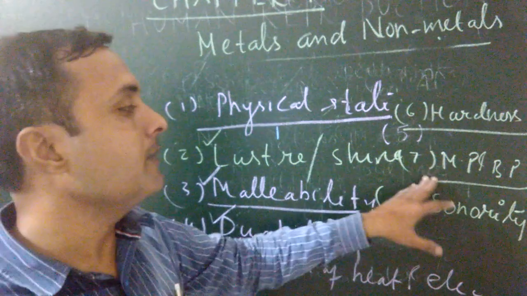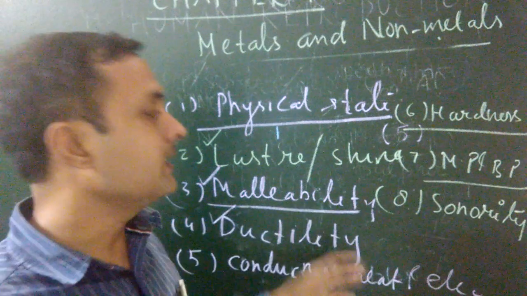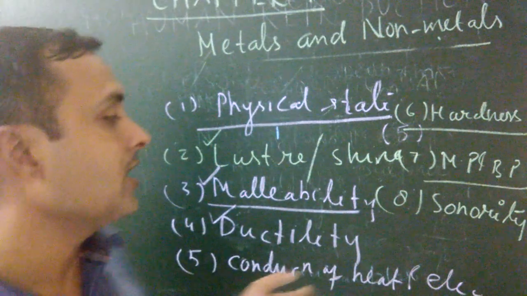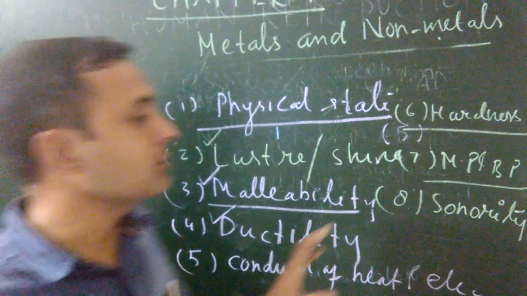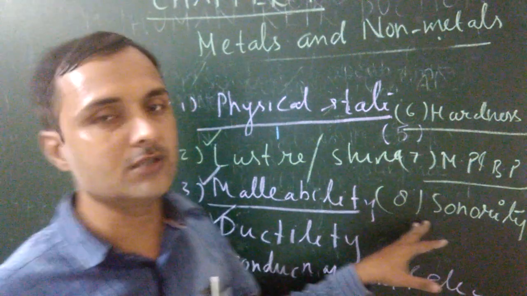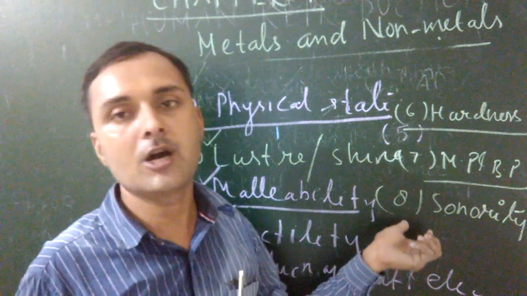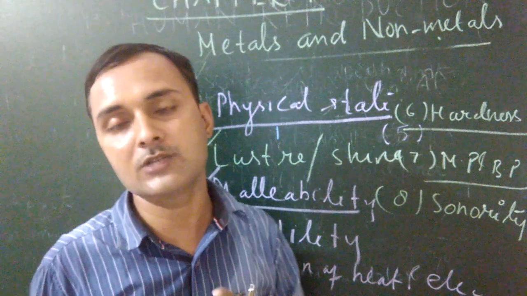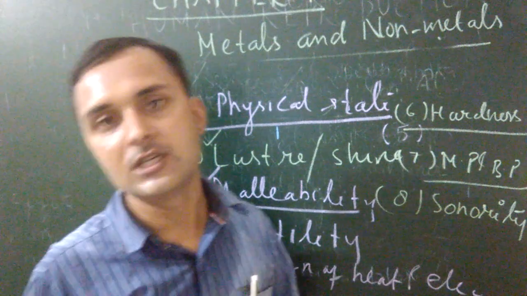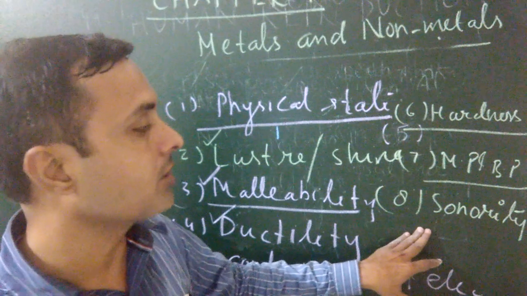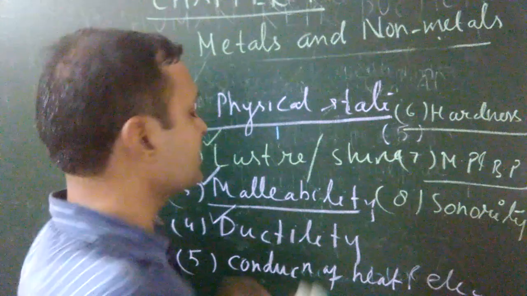All metals have high melting and boiling points, whereas non-metals have low melting and boiling points. Next one, sonority. The property by which an element produces sound after being struck by a hard object is known as sonority. Metals are sonorous because they are able to produce sound after being struck, or you can say beaten, by a hard object, whereas non-metals are non-sonorous because they do not produce sound after being struck or beaten by a hard object. So these are the various physical properties.